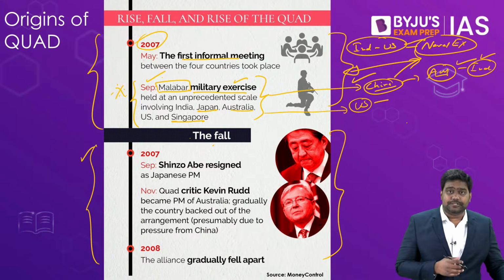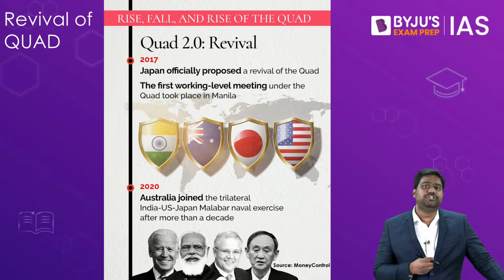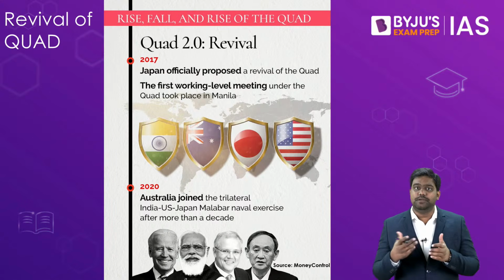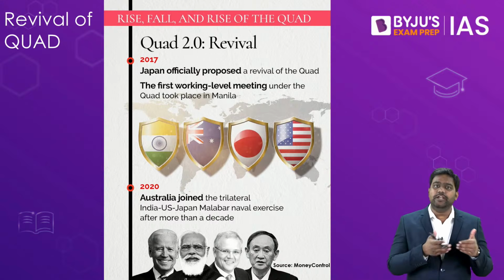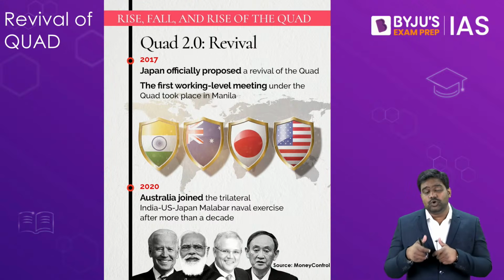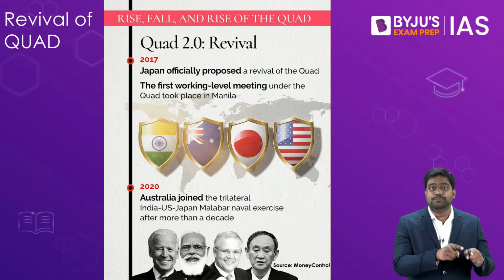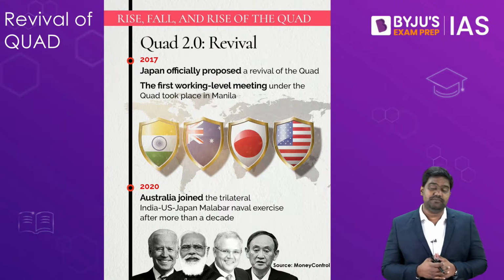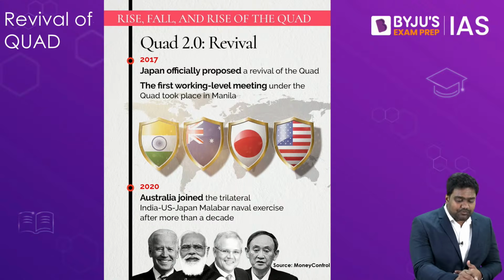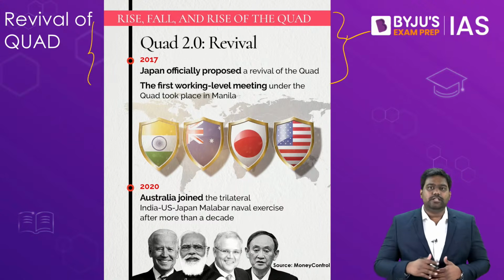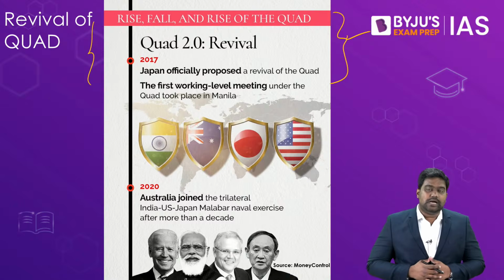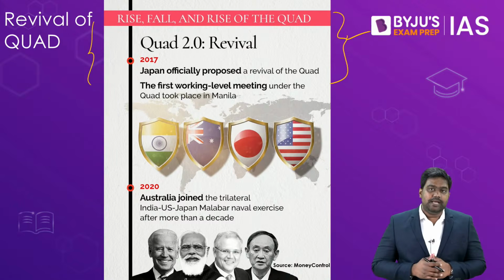Because of Chinese pressure, because of the fear of China's retaliation, Australia backed out from this military alliance, and eventually India also took a step back, because India is the only country amongst the Quad members which shares an active, disputed border with China, that too a land boundary. So following this, for 10 years, there was no Quad in place. The idea of Quad had been kept aside, especially by India and Australia.